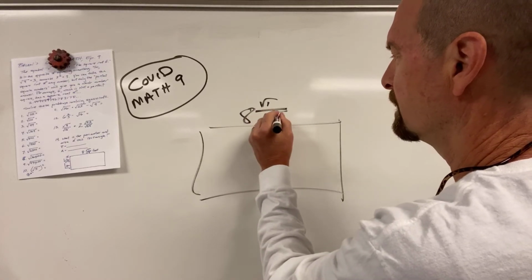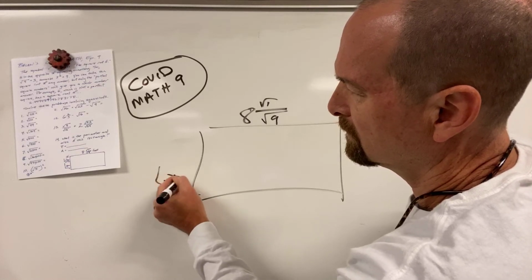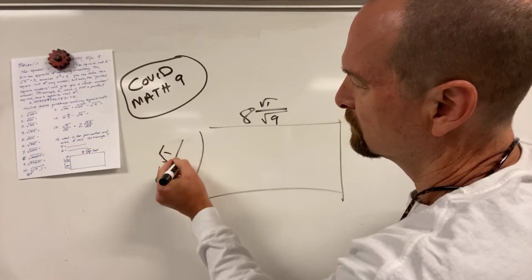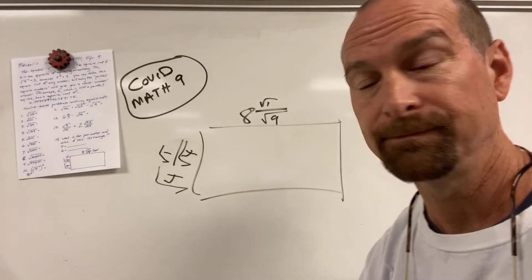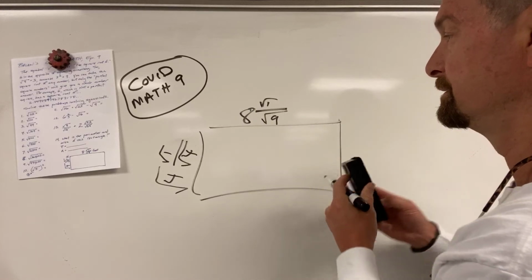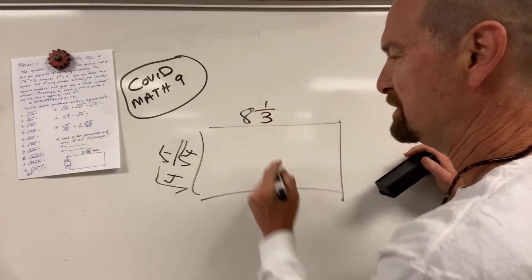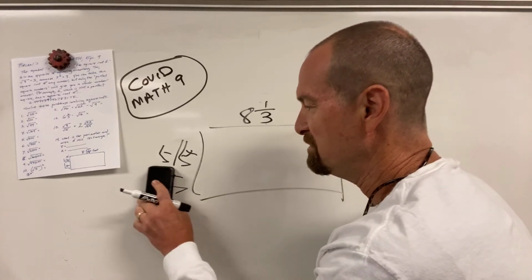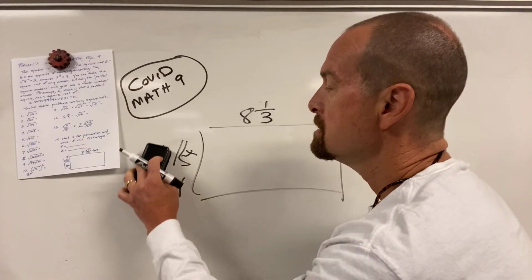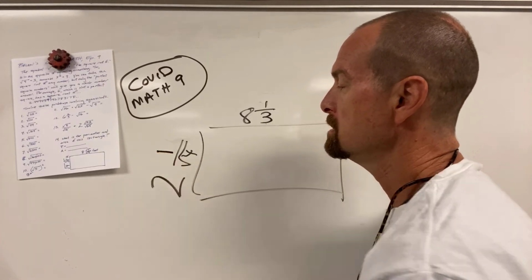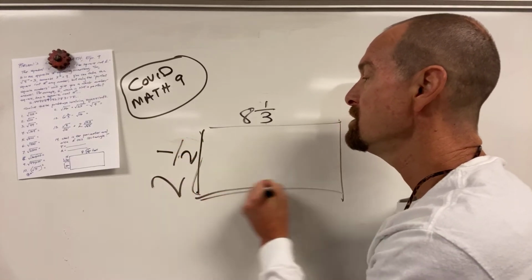Okay. Square root of 9, and it's feet. I'm just going to ignore that. This is square root of 4, and square root of 1 over square root of 4 feet. Okay. So let's write these numbers the right way. So that's 8 and 1/3. There you go, sir. And the square root of 4 is a big 2. So we're going to put that down. Oh my god, square root of 1 is just 1. Square root of 4 is 2. So we've got 2.5 and 8 1/3.